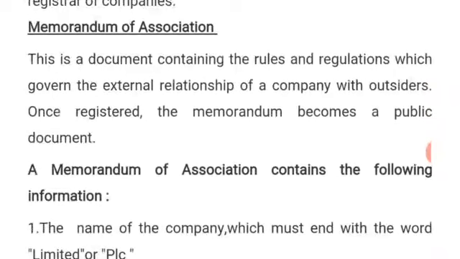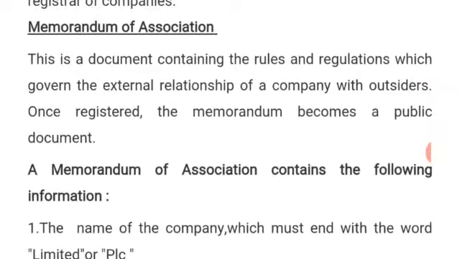Memorandum of Association. This is a document containing the rules and regulations which govern the external relationship of a company with outsiders. So a memorandum of association is a document that spells out the rules and regulations between the company and outsiders.